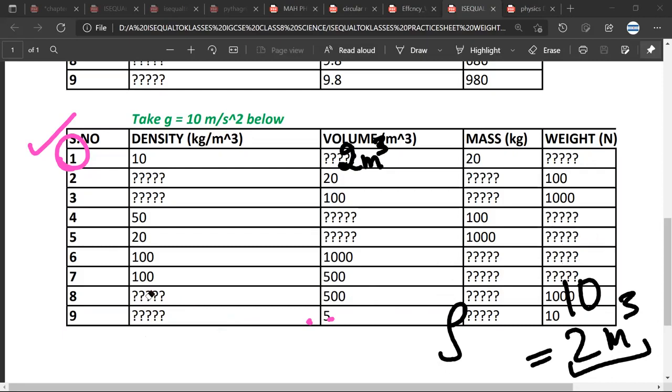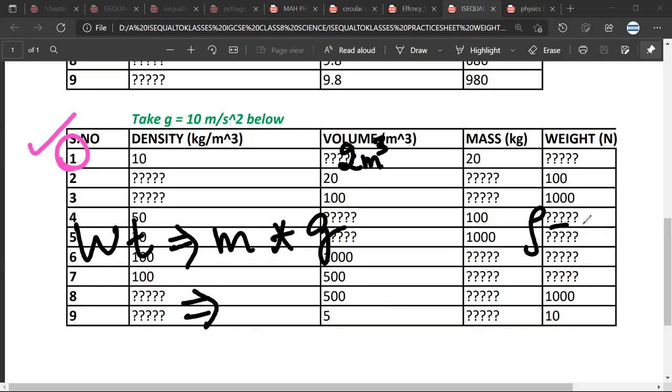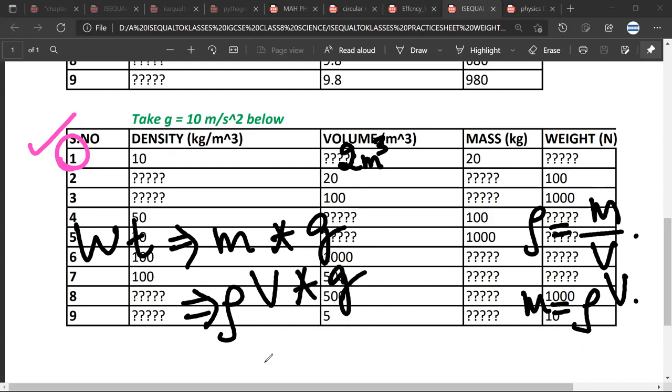Okay, so now we need weight. But then why did we find volume? We didn't need to find volume. Why did we find volume in this case? We could have just done M into G, right? Yeah, because volume is unknown. Yes, you are absolutely right. For calculating weight, you can do 20 into 10 and you can find weight also. But here you wanted volume also to be calculated. Have you understood? Okay.